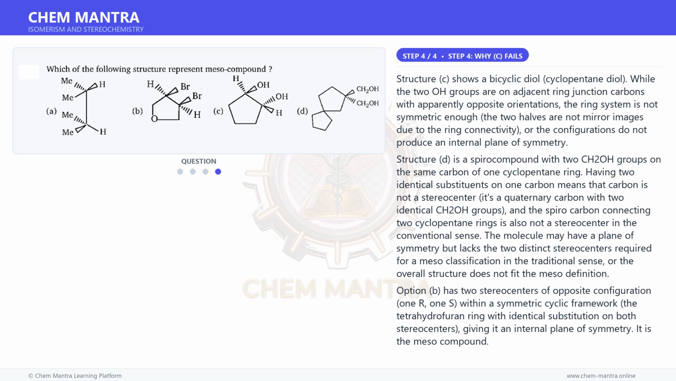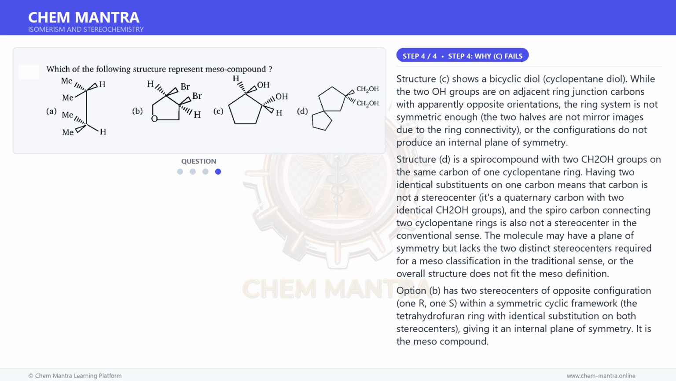Structure D is a spiro compound with two CH2OH groups on the same carbon of one cyclopentane ring. Having two identical substituents on one carbon means that carbon is not a stereocenter, it's a quaternary carbon with two identical CH2OH groups, and the spirocarbon connecting the cyclopentane rings is also not a stereocenter in the conventional sense. The molecule may have a plane of symmetry, but lacks the two distinct stereocenters required for a meso classification in the traditional sense, or the overall structure does not fit the meso definition.